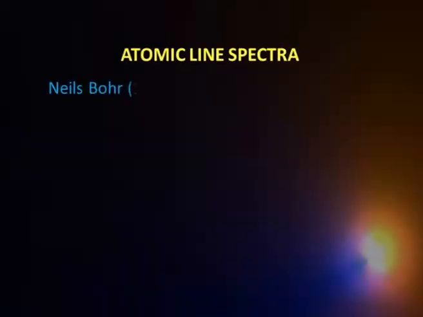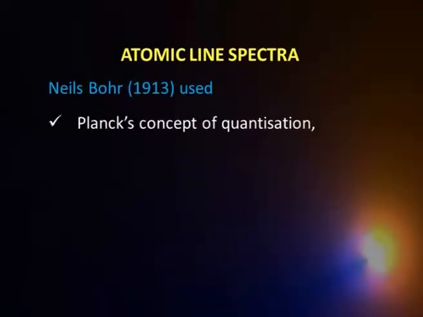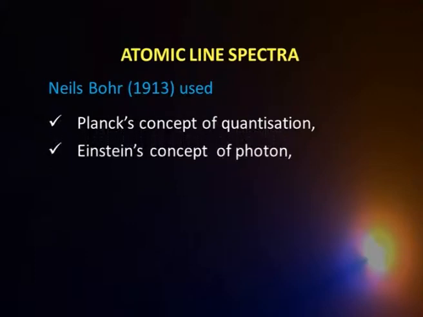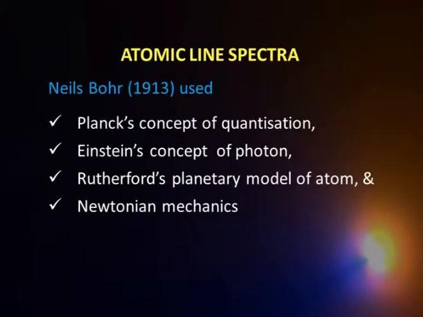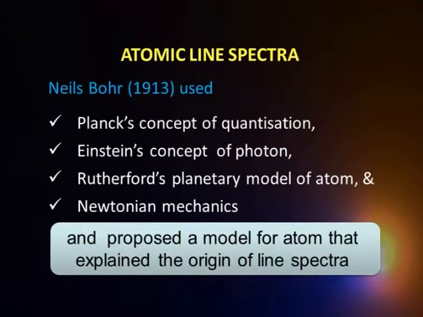And what he did was a very judicious and smart mix of a few things. He took the concept of quantization from Max Planck, used the idea of photon as given by Einstein, and then used Rutherford's model of an atom wherein there is a nucleus in the center and electron is outside that. He then used a little of Newtonian mechanics, that is classical mechanics, and added a few things on his own. On this basis, he gave a recipe, a kind of formulation or a model for an atom which explained the hydrogen spectrum fairly well.